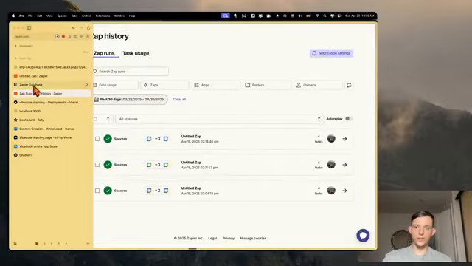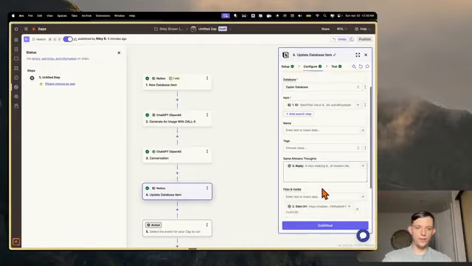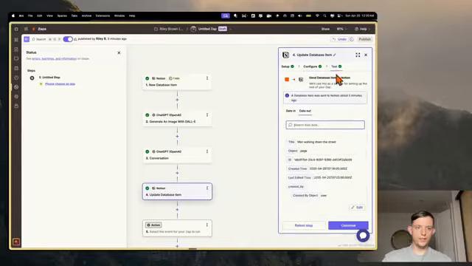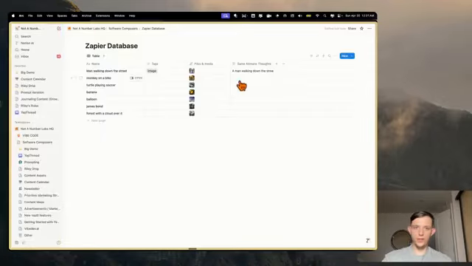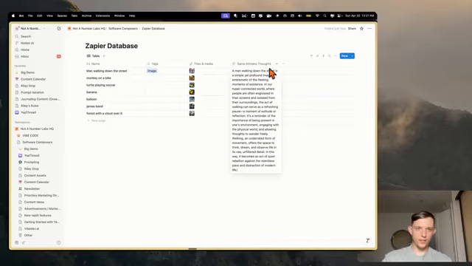Now I think we can give this a test here, and if we just test this final step, we can retest this step, then we should see, okay, so here's Sam Altman's thoughts.